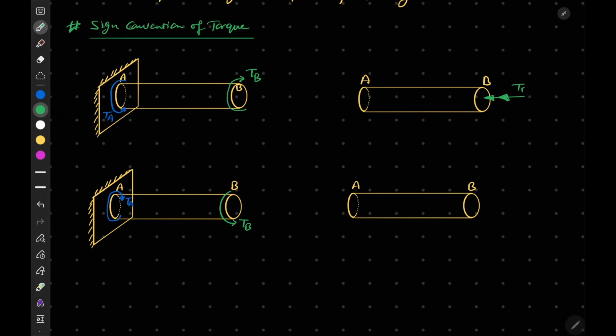This is our TB, and of course here in the anti-clockwise direction, using the right hand thumb rule again, it will be shown like this. Again we will use a double arrow to indicate torque. So this is our positive torque. This TB is positive in the clockwise direction.